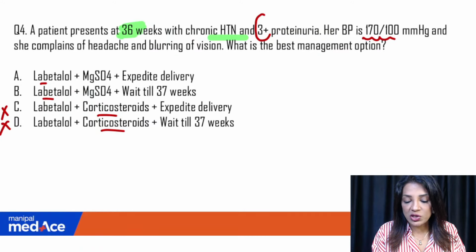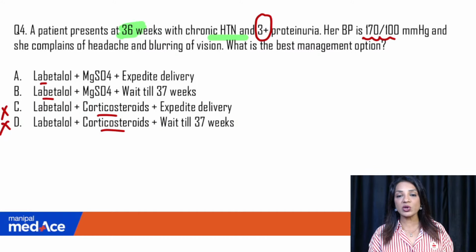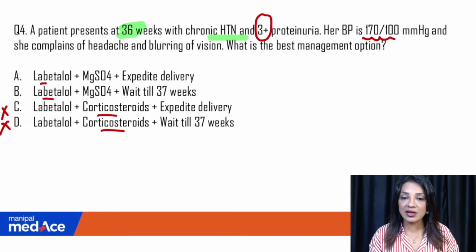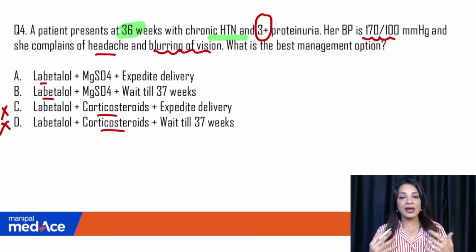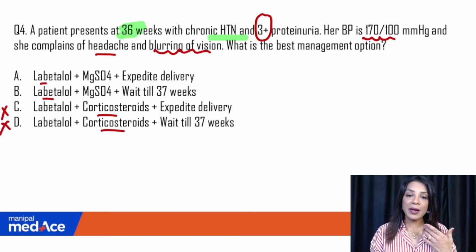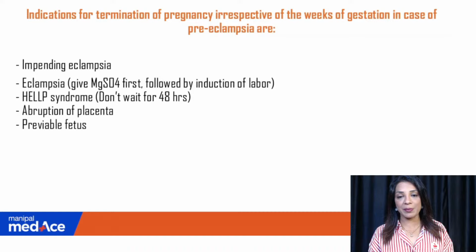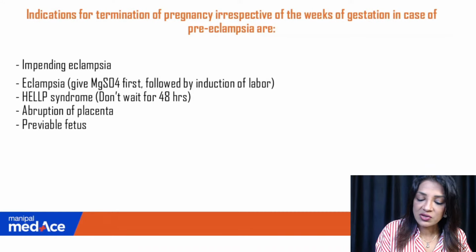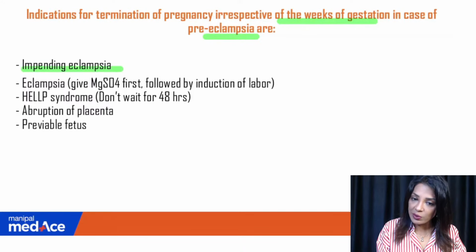Then she is having 3 plus proteinuria. We know proteinuria is not used in the definition of severe preeclampsia now, but proteinuria indicates end organ damage, meaning the kidney is getting damaged, and 3 plus proteinuria is really indicative of end organ damage. Then she complains of headache and blurring of vision. Blurring of vision along with 3 plus proteinuria means she is going towards eclampsia. She is in impending eclampsia. So what are the indications in which we simply terminate the pregnancy without considering the gestational age of the patient? The indications for termination irrespective of the weeks in preeclampsia are, first of all, impending eclampsia, which our patient already has.